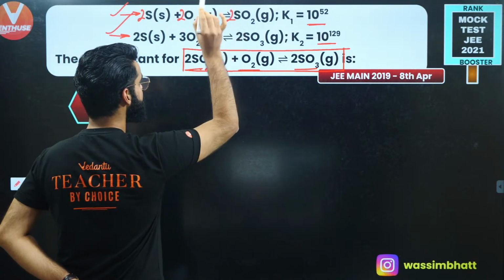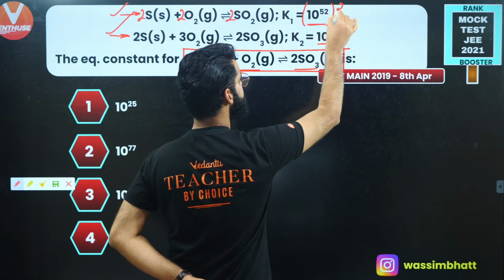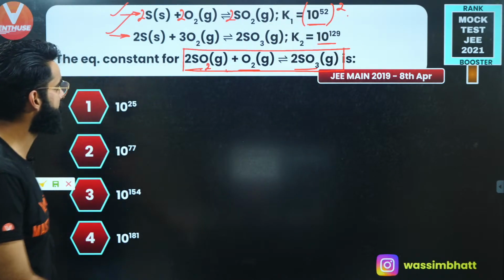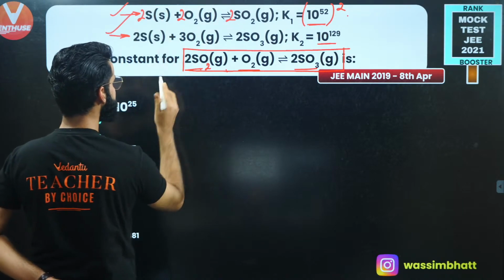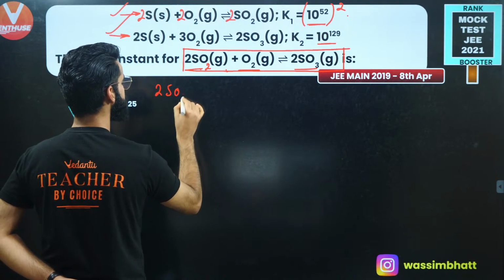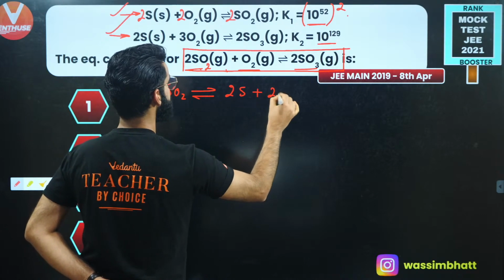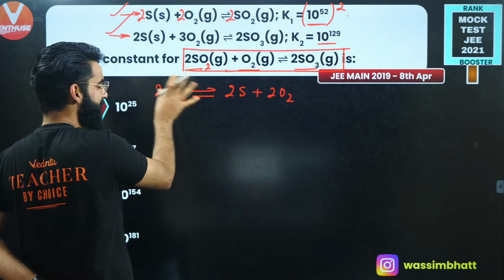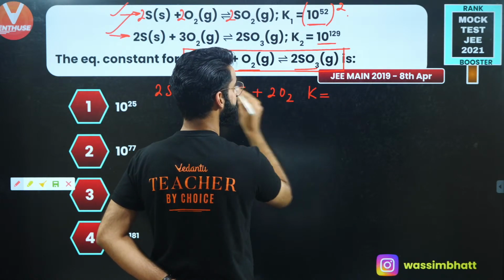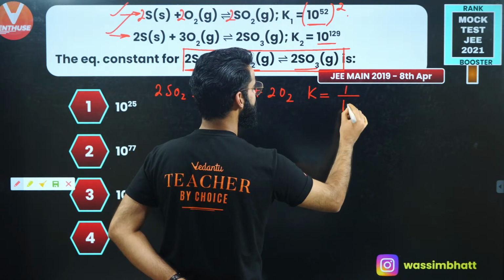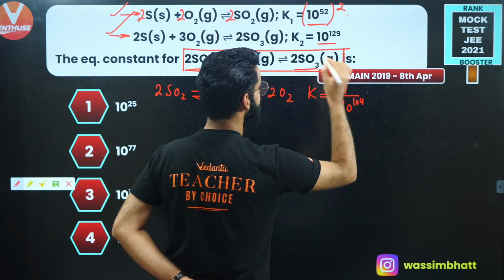If I multiply the first equation by 2, that 2 goes to the power of the equilibrium constant. And after that, I'll be reversing this first reaction. If I reverse the first reaction, it becomes 2 times SO2 in equilibrium with 2 times S plus 2 times O2. Now when you reverse the reaction at equilibrium, its equilibrium constant gets inverted. So the equilibrium constant of this reaction is going to be 1 divided by 10 raised to the power 52 multiplied by 2, which comes out to be 10 to the power 104, right?